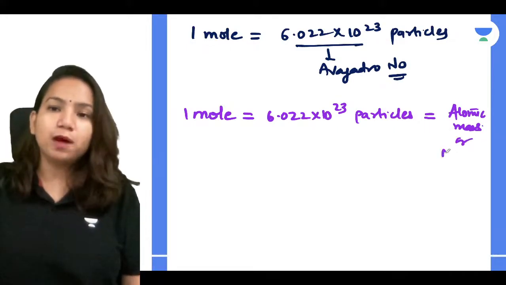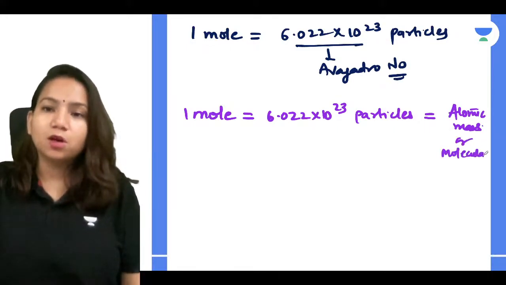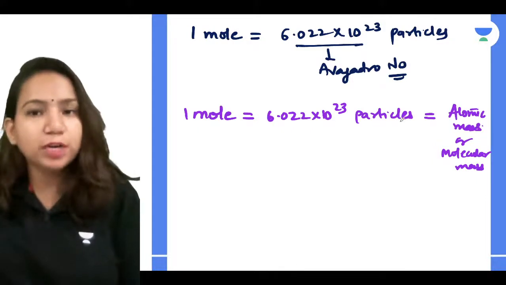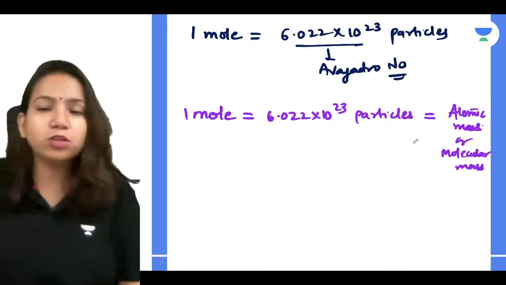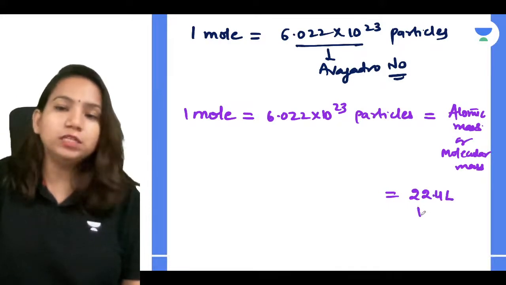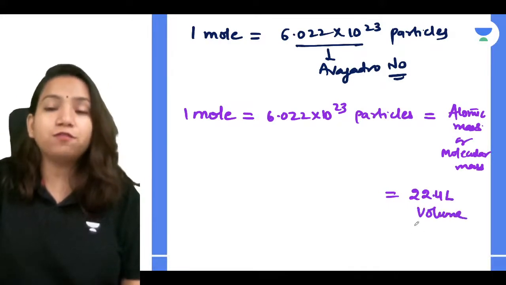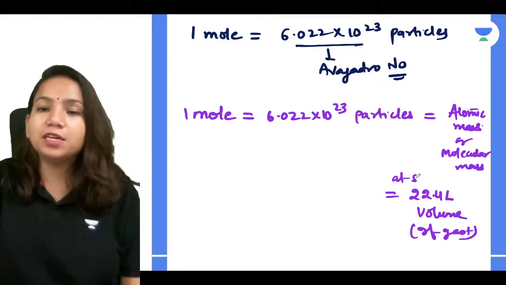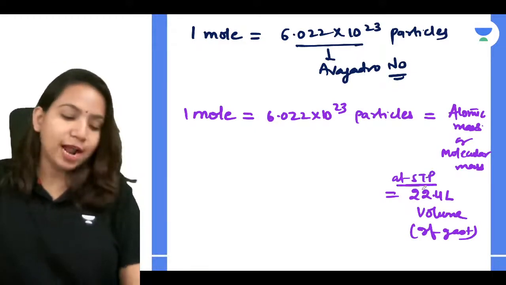So atomic mass or molecular mass, whatever you are talking about, like 1 mole of a molecule or an atom. So 1 mole is equal to 6.022 into 10 to the power 23 particles, equal to atomic mass or molecular mass, and it is also equal to 22.4 liter volume if gas, at STP conditions, standard temperature and pressure.